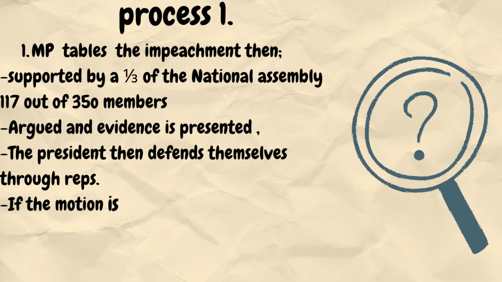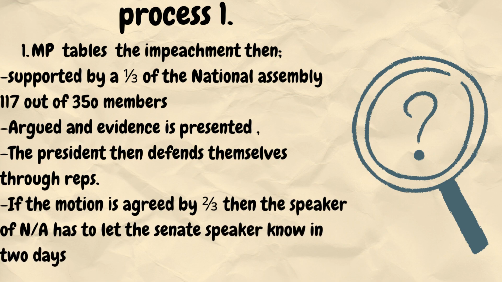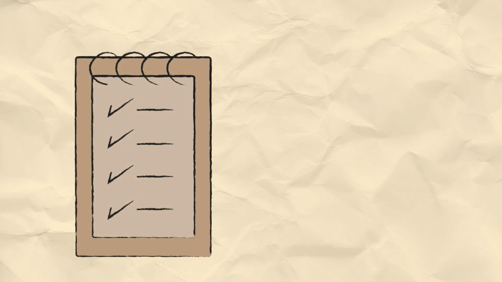MPs argue for and against. Evidence is presented. The accused president is given an opportunity to respond through their representatives. Then comes the vote. If the motion is supported by at least two-thirds of all the members of the National Assembly, the Speaker shall inform the Speaker of the Senate of that resolution within 2 days. Two-thirds of 350 is approximately 203 members.